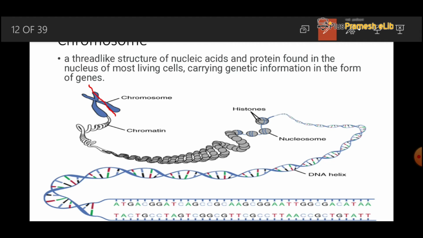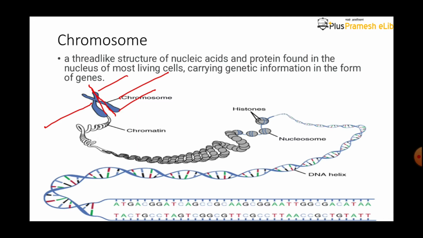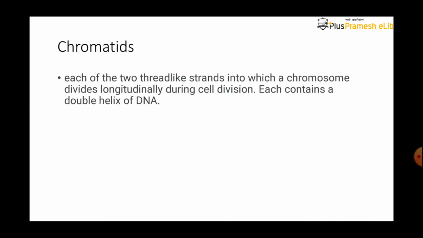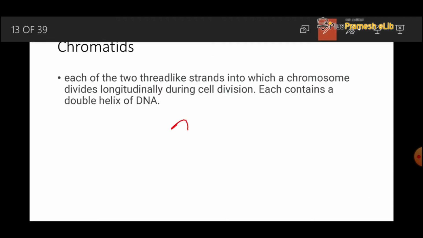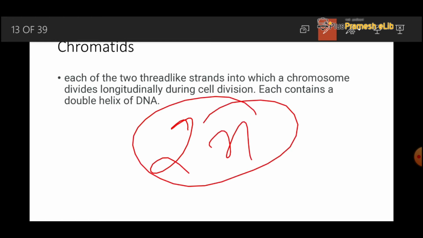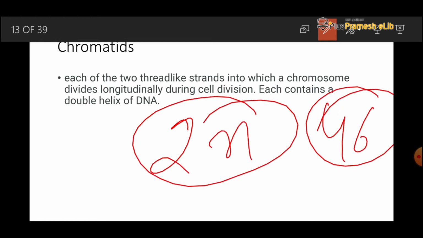When they separate during cell division, one arm goes to this side and one arm goes to this side. Both arms contain the DNA material, that is the genetic material, and then it duplicates itself and increases its number and maintains a ratio of 2n. 2n means the 46 chromosomes.